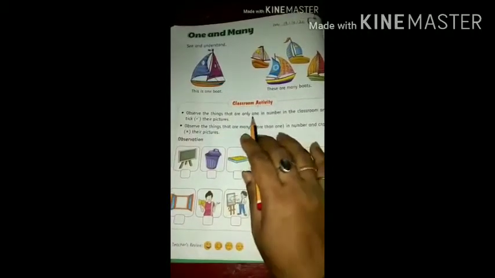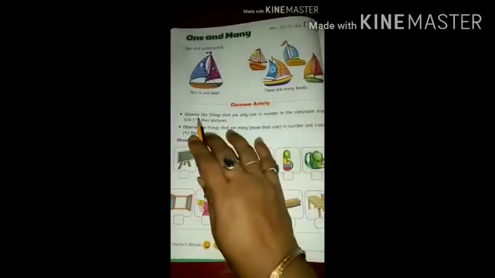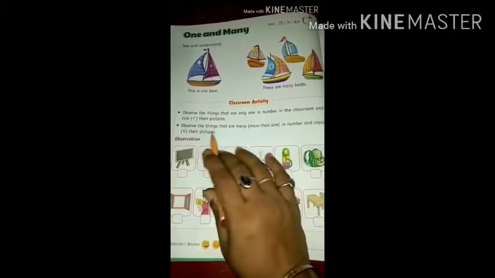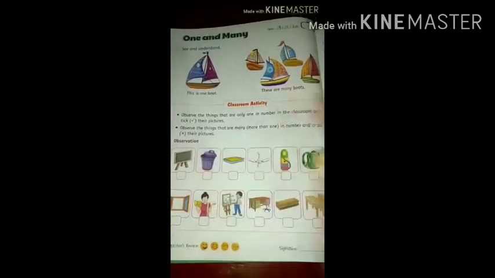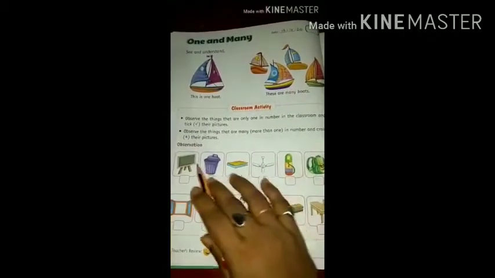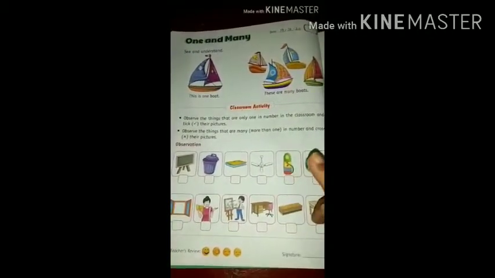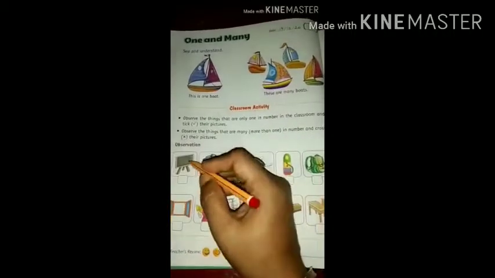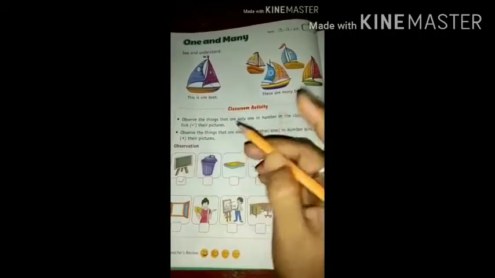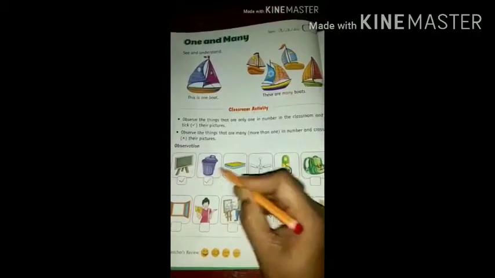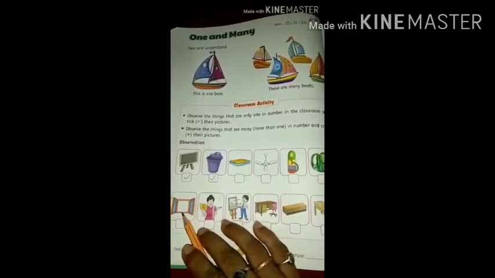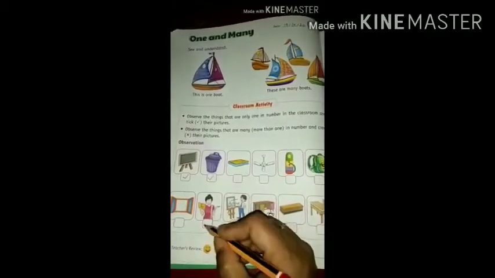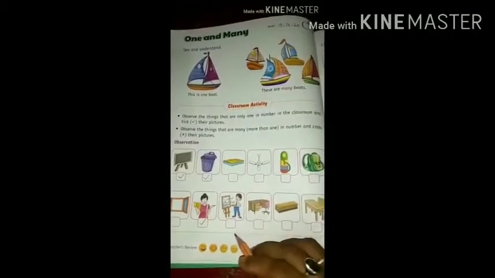Observe the things that are only one in number in the classroom and tick their pictures. Observe the things that are many in number and cross their pictures. So now you think about your classrooms. The thing which we can see only one in our classroom, we will tick that first. Okay. See blackboard? Yes, one. Only one. Dustbin? Only one. Fan? No, we have many in our classroom. Windows are also. Teacher? Yes, only one teacher at a time in the classroom.